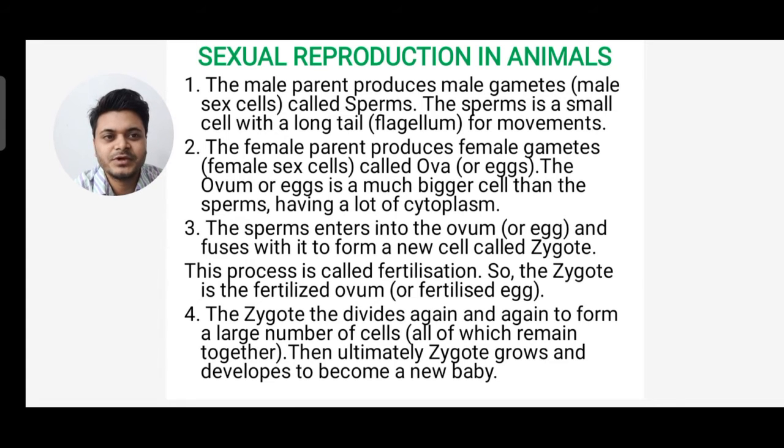Third, the sperm enters the ovum or egg and fuses with it and forms a new cell called a zygote. This process is called fertilization. So the zygote is a fertilized ovum or fertilized egg. Then the zygote divides again and again to form a large number of cells, all of which remain together, and then ultimately it grows and develops to form an embryo, then a fetus, and then a newborn baby.